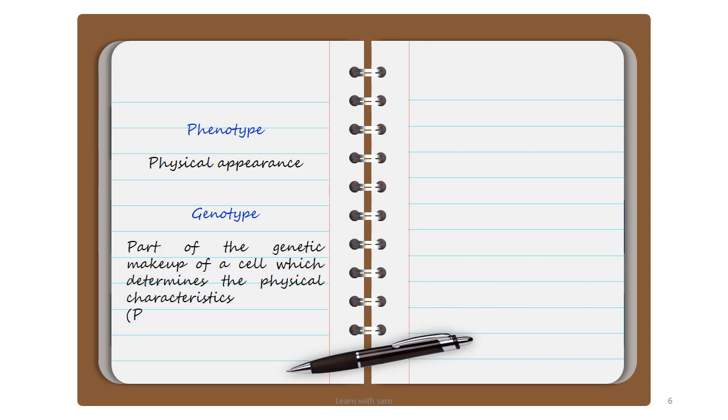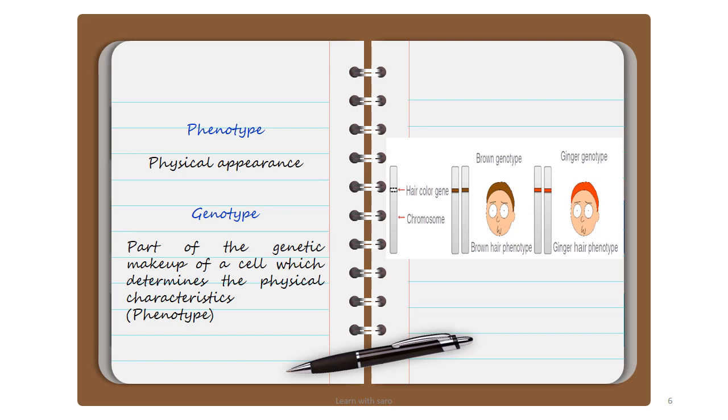And comes the terminology genotype. Genotype is the part of the genetic makeup of a cell which is going to determine the physical appearance. So it is how the gene has been coded. If the gene is a tall gene which has been inherited from our father, that particular progeny will be tall. So a gene is a DNA genetic code, and that results in the phenotype. Here you can see that for the hair color gene which is brown, that particular progeny will have brown hair, and if it is ginger, that particular progeny will have ginger as a phenotype.